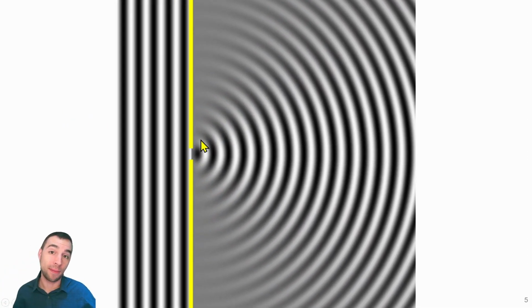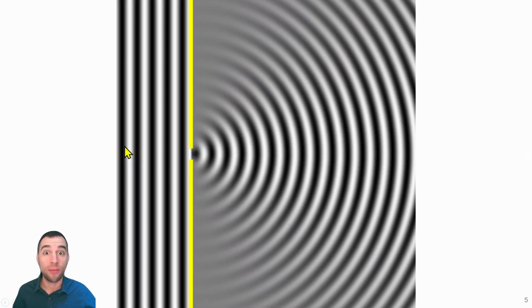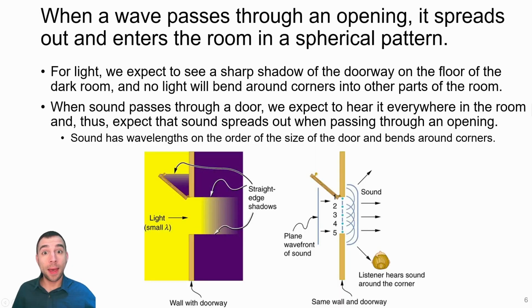a small little bit of the light through, we would see that the light would spread out in a circular fashion. This is the wavelet coming from just this individual point. And if we had every single one of these points open, we would have many, many circular wavelets that would add together to essentially create the wave fronts that you see on the left here. And as a wave enters through some kind of opening, it typically spreads out into that opening.